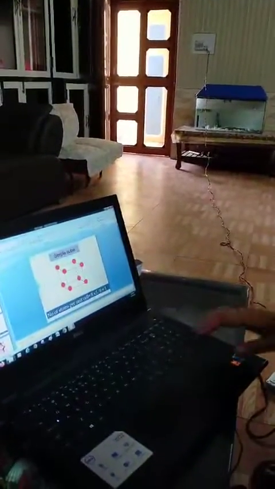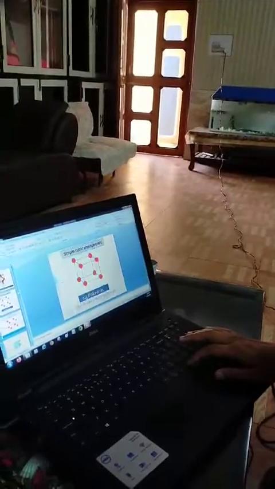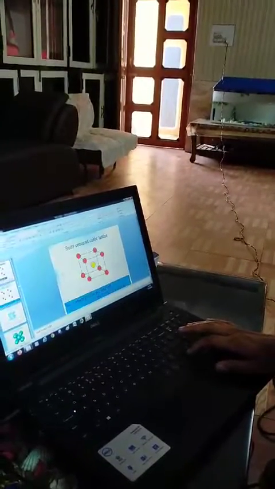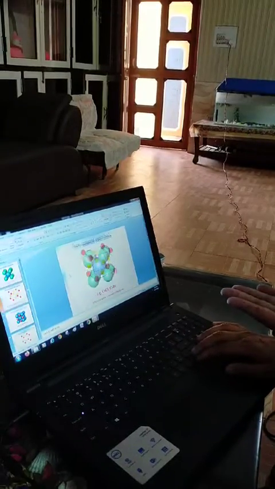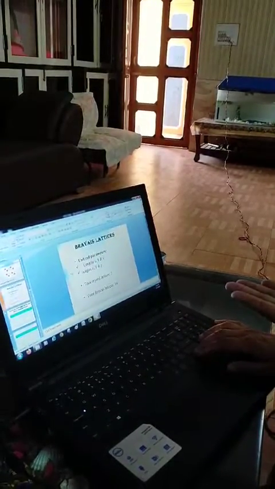Now I am repeating again and again this constituent particle. So you must know constituent particle means those particles which are constituting this solid. They can be atoms, they can be molecules, they can be ions. In the same way, the number of atoms per unit cell is calculated for body centered, for face centered as well as for end centered.